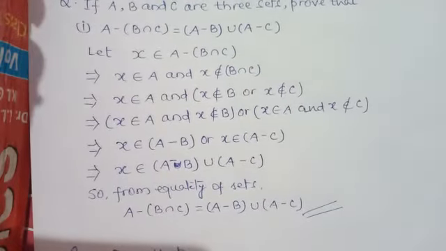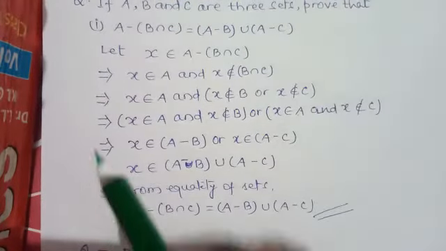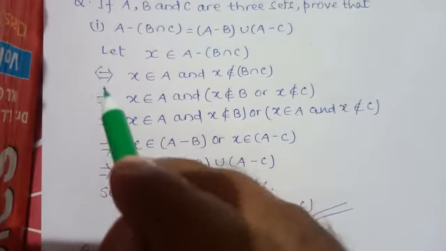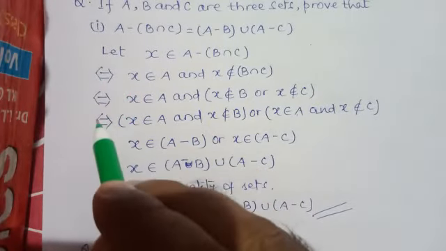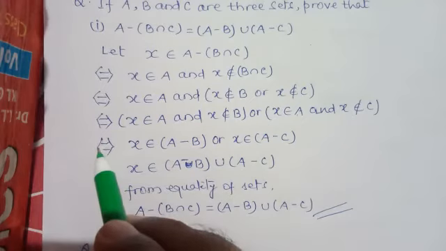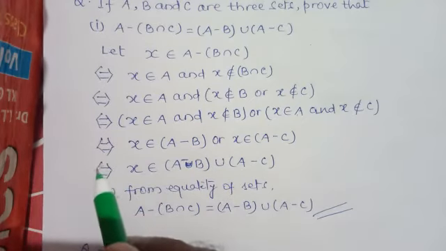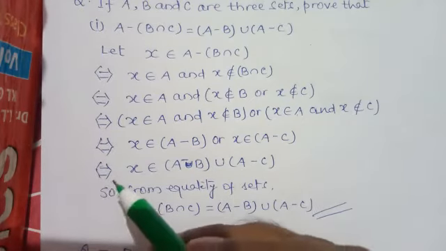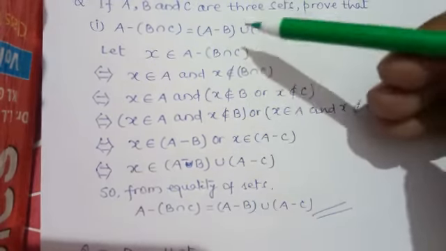See student, if we write here implies and is implied by, I have told already the meaning of implies and is implied by.